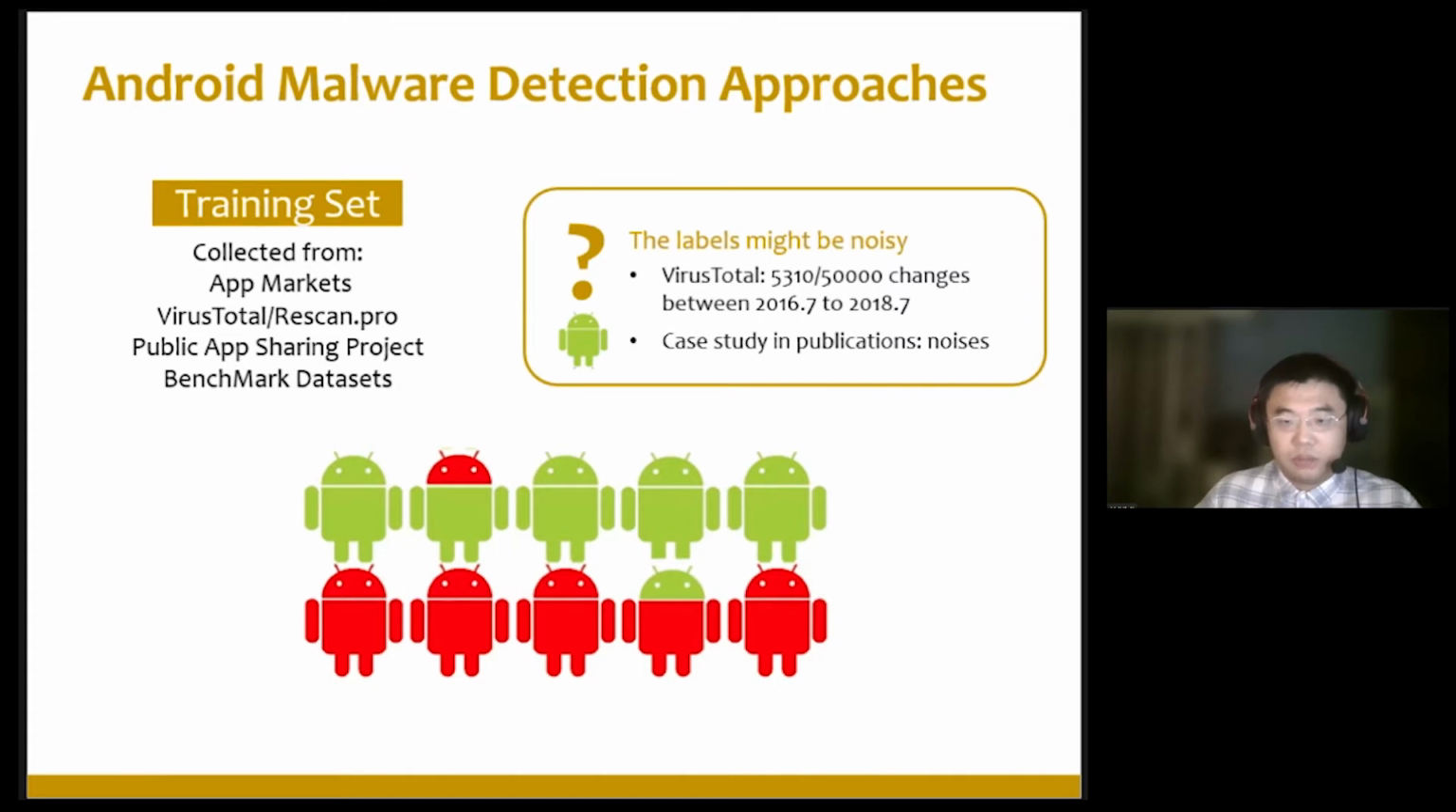First, the labels provided by the malware detection websites are not always reliable. For example, we randomly collected 50,000 samples from VirusTotal and downloaded their scanning reports twice, in 2016 and 2018. During these 2 years, we found about 10% of them, which is more than 5,000, had their scanning results changed, which means there were mistakes in the scanning reports.